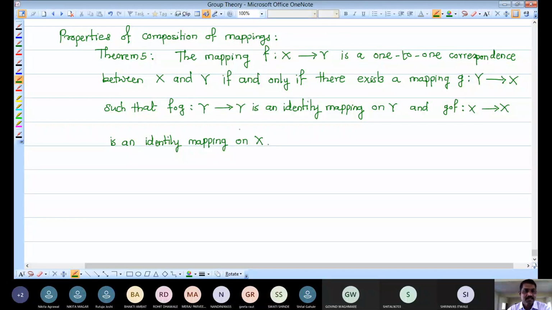This is the property, and we are listing this as theorem 5.